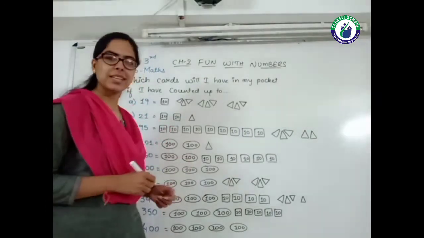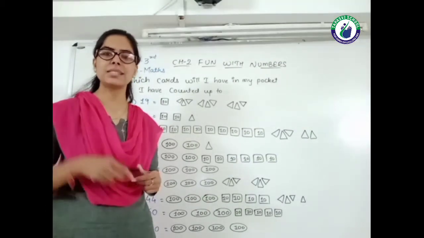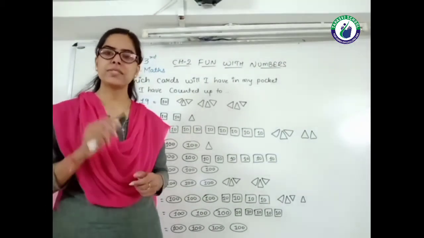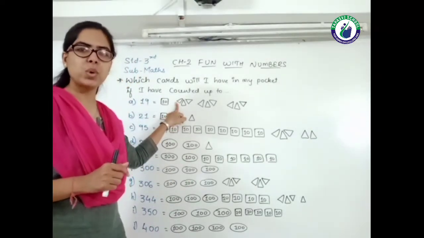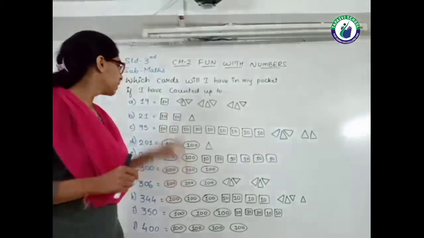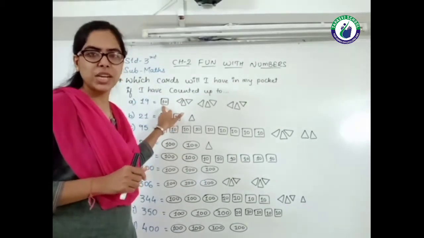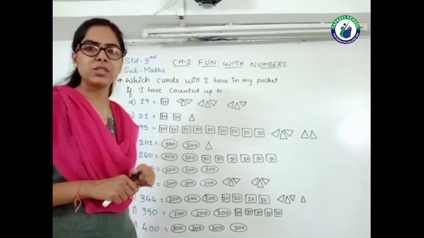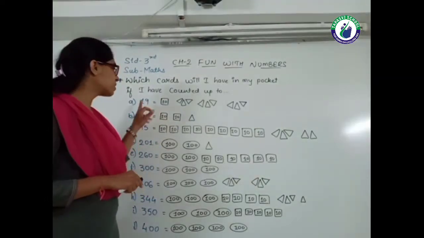After the story of Moon Mama and his friends, here is an exercise given. In this exercise, as Moon Mama did, if one triangle is given, we consider it as 1. If one square is given, we consider it as 10. And one oval is given, we consider it as 100.